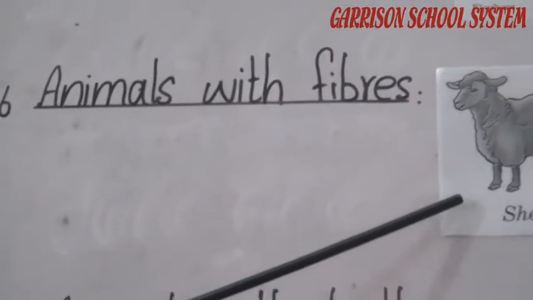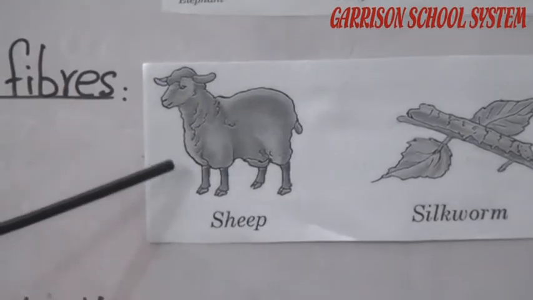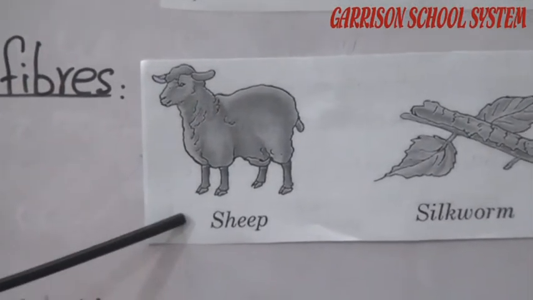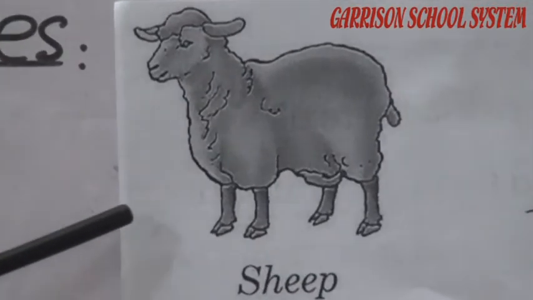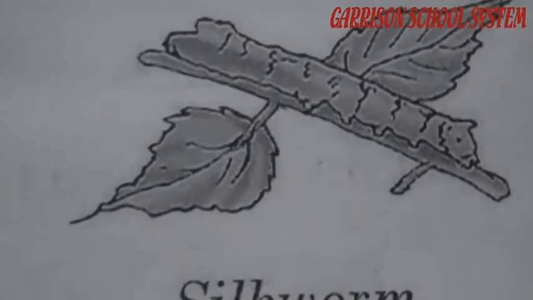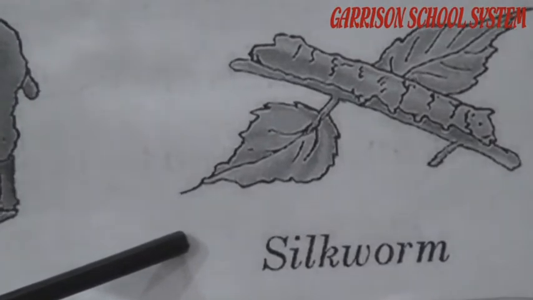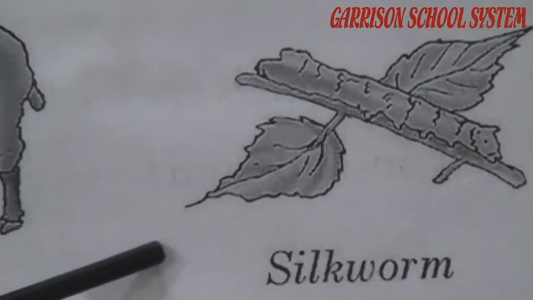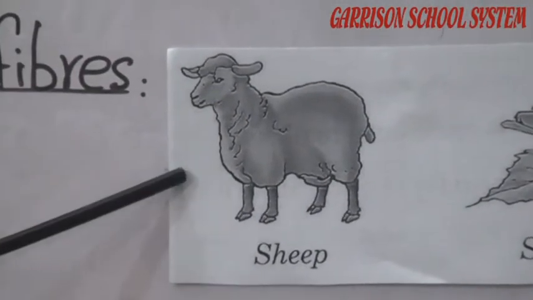The next group, some animals are those from which we get different types of fibers. For example, sheep. You also observe the sheep. There are hairs, fibers on its skin. We get these fibers and use these fibers for making clothes. The second thing, there you can see the silkworms. You also wear cloth made of silk. We get silk from the silkworms. We get the silk fibers from the silkworms and make these fibers into cloth. These are the benefits of the animals also.